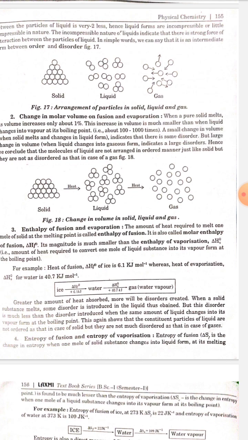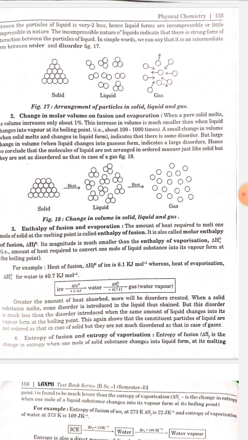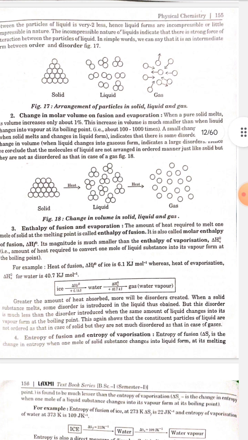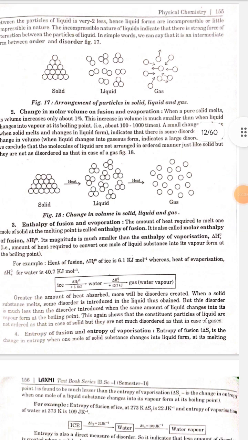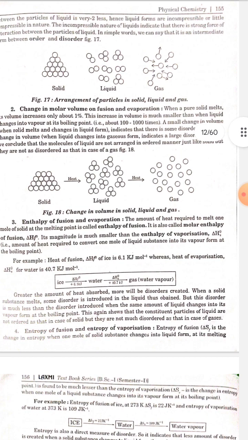Number 3, enthalpy of fusion and evaporation. The amount of heat required to melt 1 mole of solid at the melting point is called enthalpy of fusion. It is also called molar enthalpy of fusion, that is ΔHf⁰. Its magnitude is much smaller than the enthalpy of vaporization, that is ΔHv⁰, the amount of heat required to convert 1 mole of liquid substance into its vapor form at the boiling point.